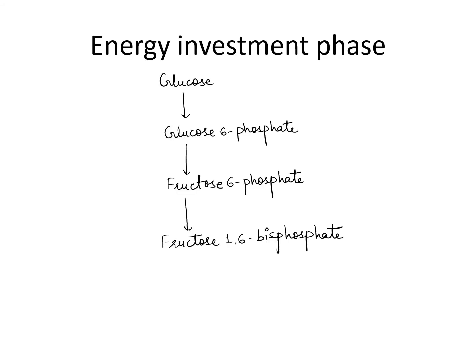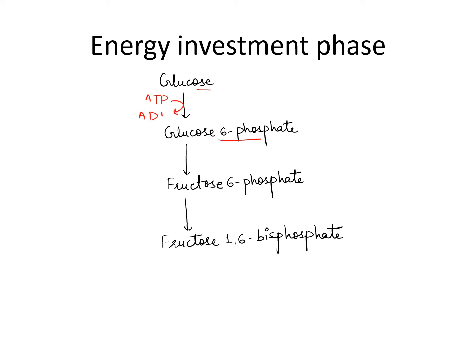Now the first phase is energy investment phase. Investment means in this phase ATP will be consumed. So the substrate for glycolysis is glucose. Glucose will be converted to glucose 6-phosphate. One phosphate group will be added to the glucose, and this phosphate will come from ATP.